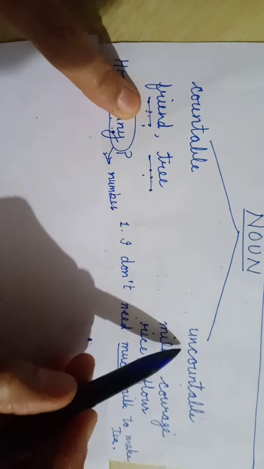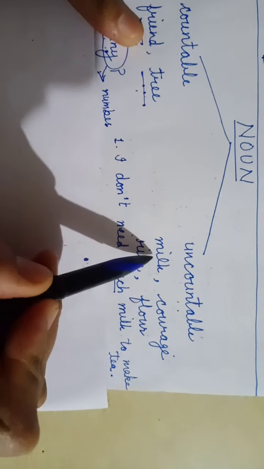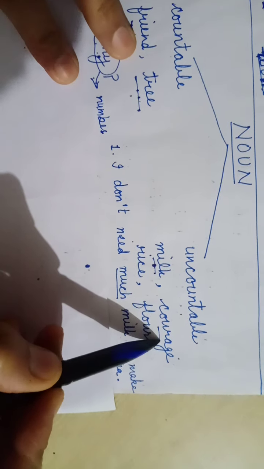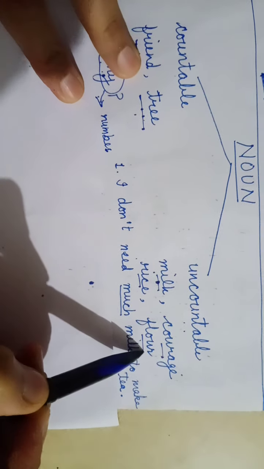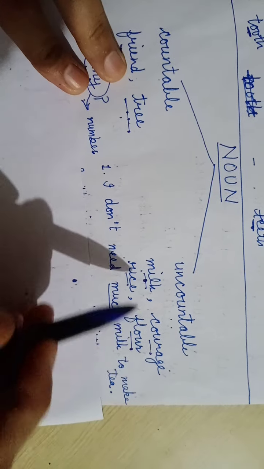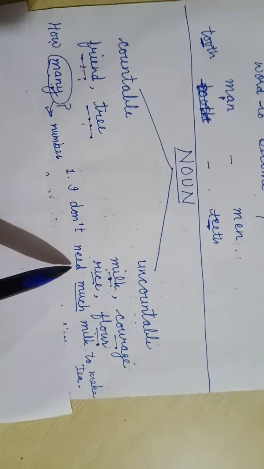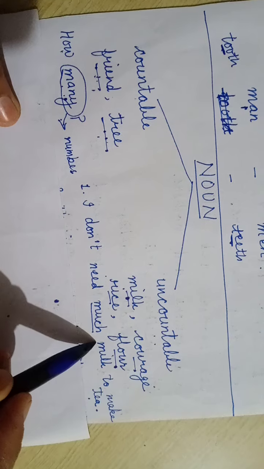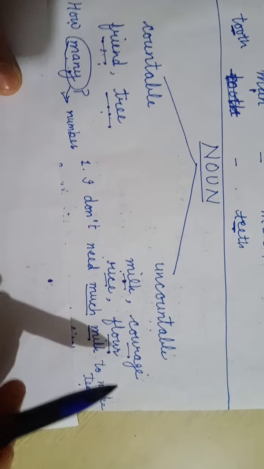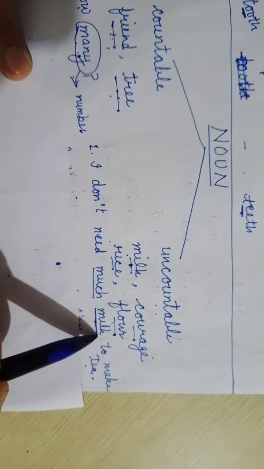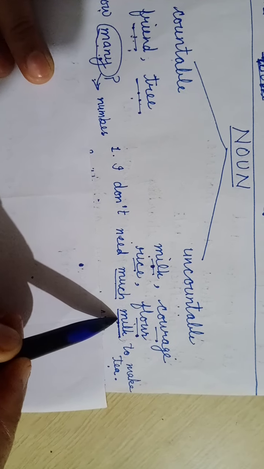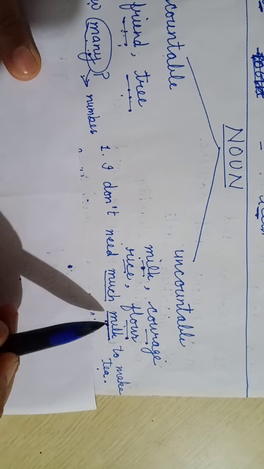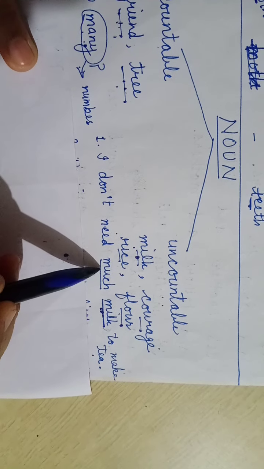Then there are some nouns that are uncountable, like milk. Can you count milk? No. Courage, rice, flour. For example, I have used these words in some sentences. I do not need much milk to make tea. We do not say 1 milk, 2 milk, or 1 rice or 2 rice. If we want to quantify milk, we use some quantifying word with it, that is much.